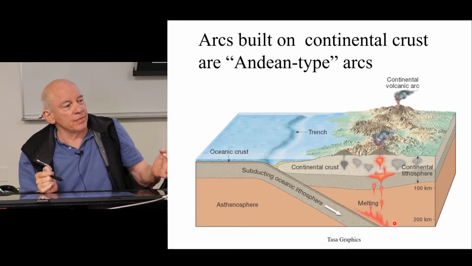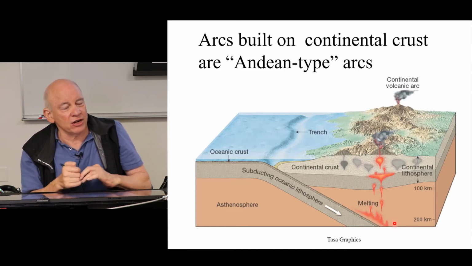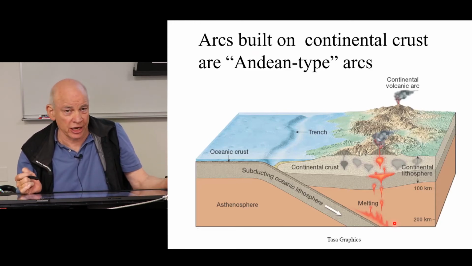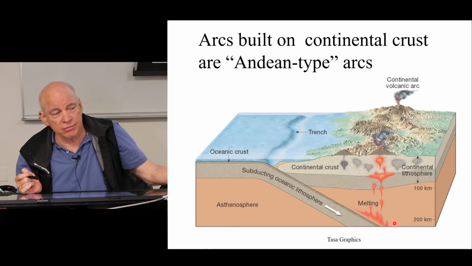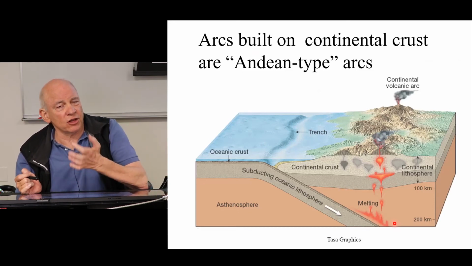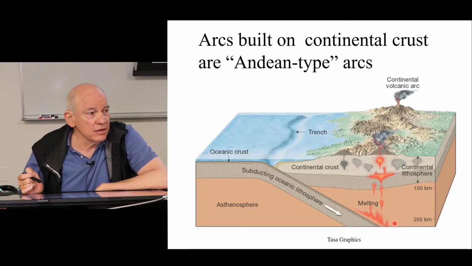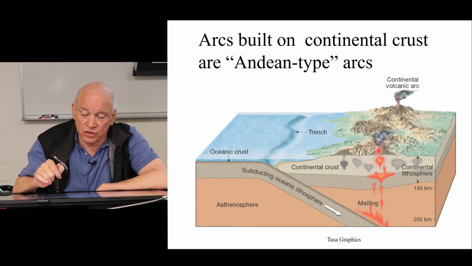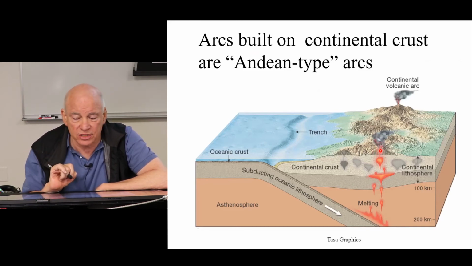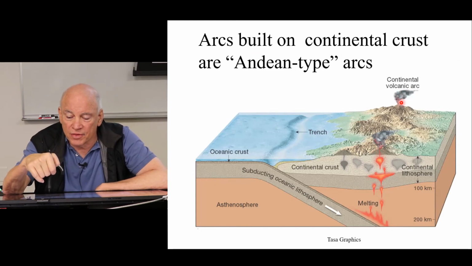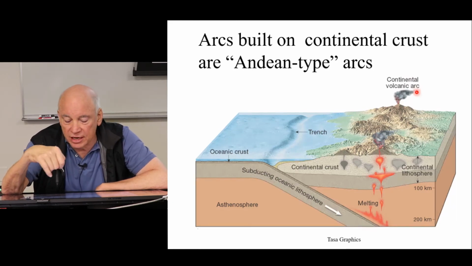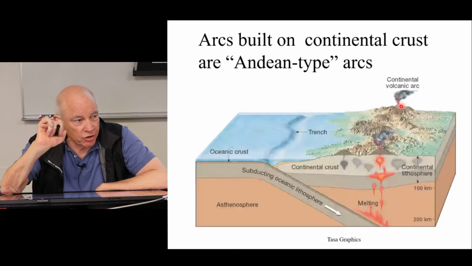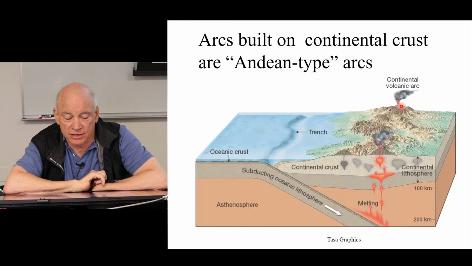So not to get too much into the weeds, but there are volcanoes that are not very tall that are built on oceanic lithosphere out in the western Pacific. But these volcanoes in the west side of South America are extremely tall because they're built on continental crust. So the volcanoes are tall and they're built on thick, high-standing crust. And so some of these arc volcanoes built on continental crust represent some of the most spectacular volcanoes that you can study. And they're associated with ore deposits that we'll be talking about too later in the class.